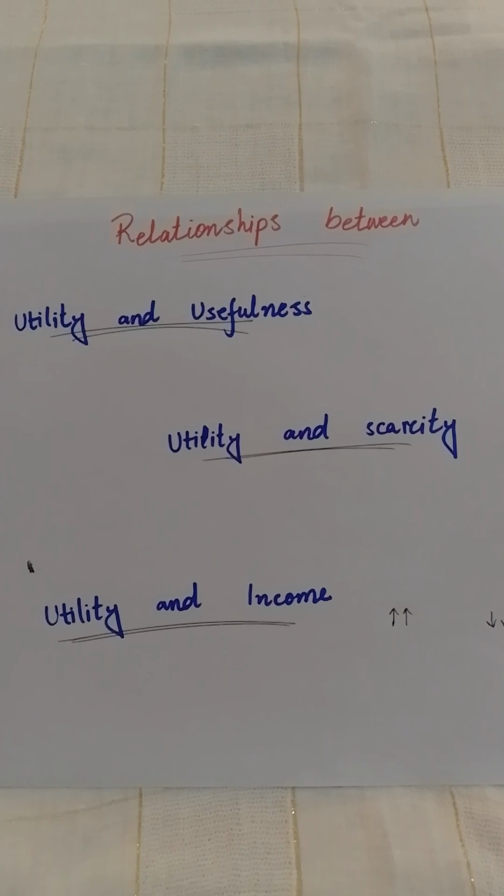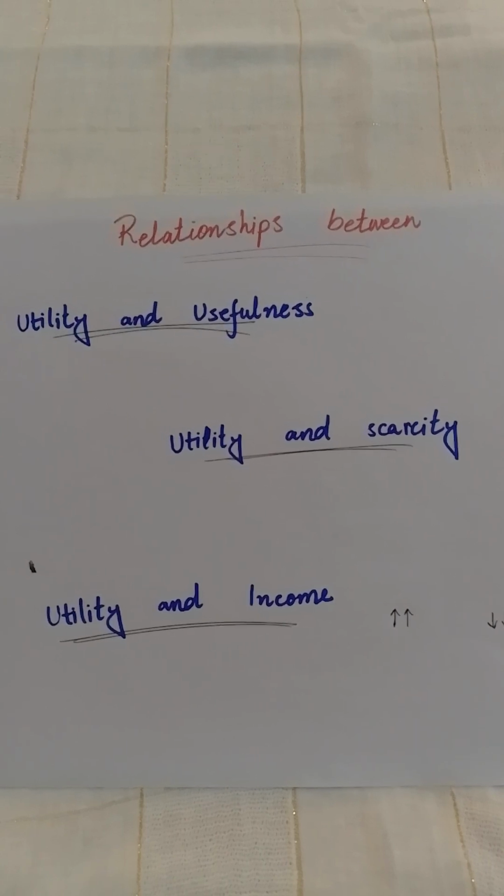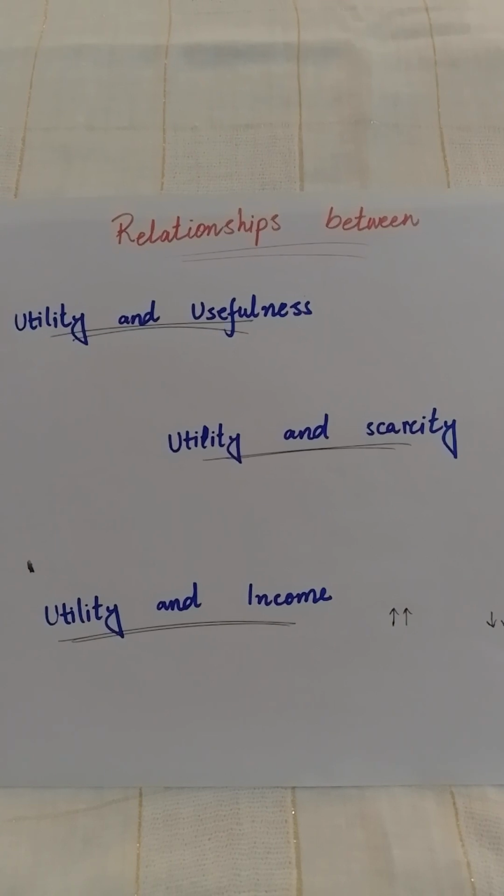For example, if there is a smoker, he wants to smoke, and after smoking he feels satisfaction and completes his need, but smoking is not good for health, so it is not useful. If a hungry person eats an apple, he feels satisfaction and happiness, so it gives him utility. Along with it, it also gives him usefulness, because apples are good for health.